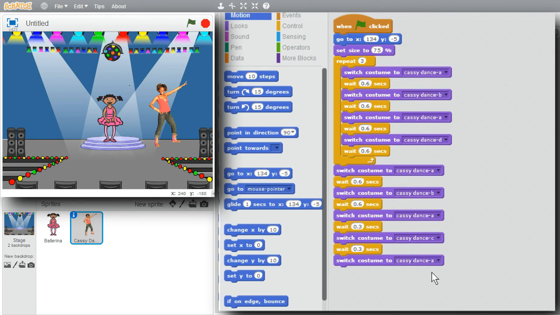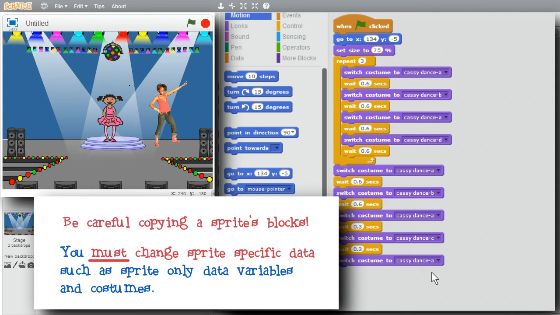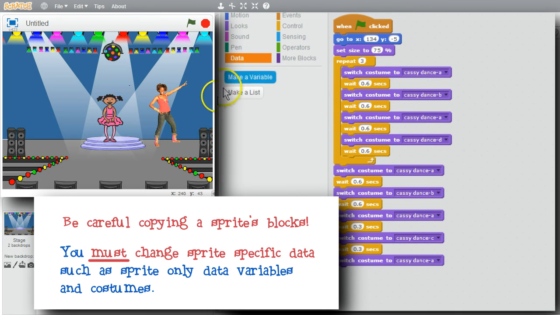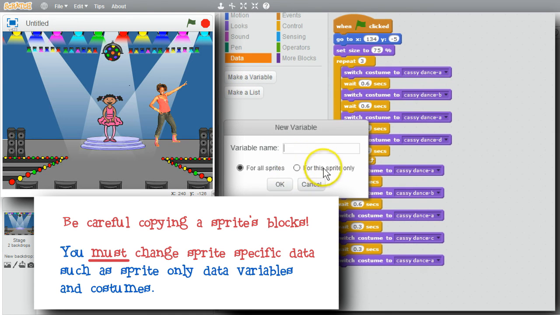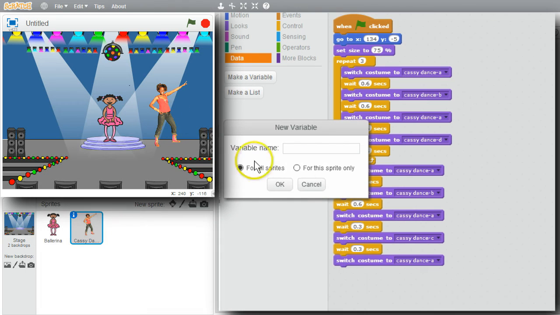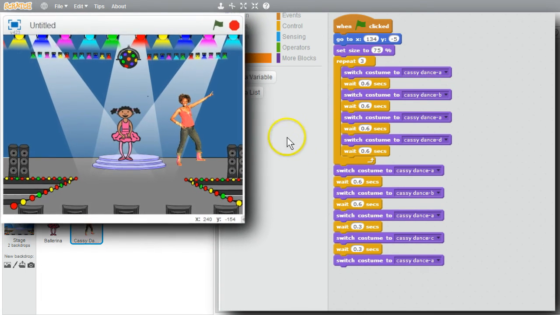This is an important lesson to remember when copying blocks from one sprite to another. Be very careful about blocks that can reference other sprites. This would include any variables that the ballerina may have created that were for this sprite only, since they'll be for the ballerina and not for Cassie Dance. I'll cancel this. I'll run it now.